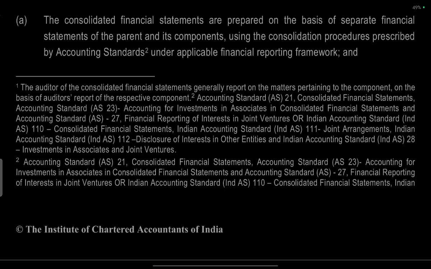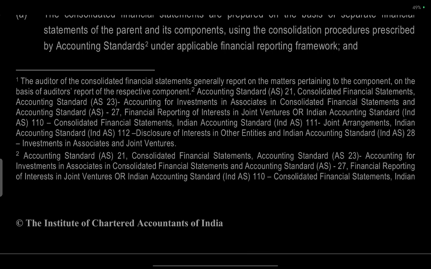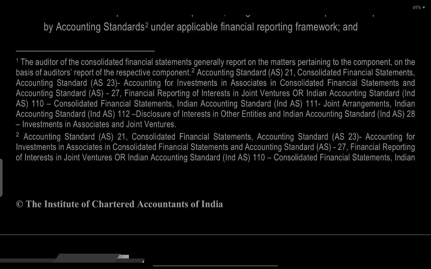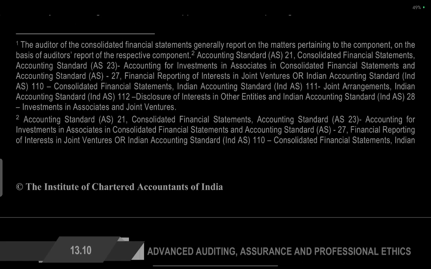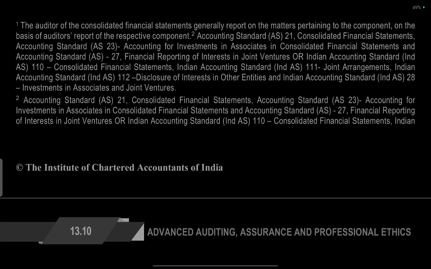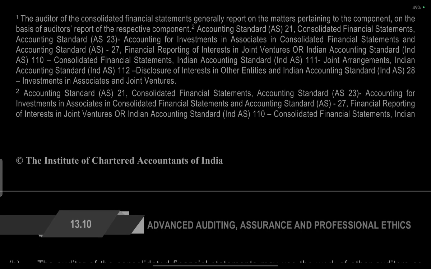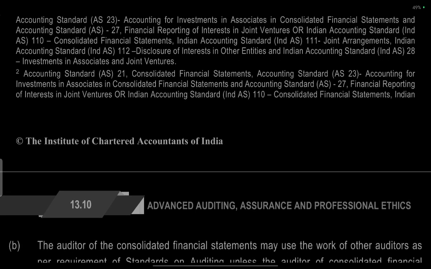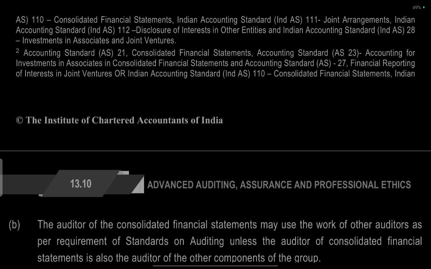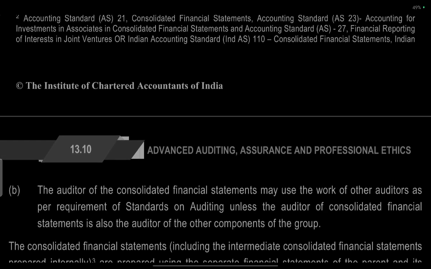Accounting Standard 21 Consolidated Financial Statements, and Accounting Standard 27 Financial Reporting of Interests in Joint Ventures. Indian Accounting Standard 110 Consolidated Financial Statements, Indian Accounting Standard 111 Joint Arrangements, Indian Accounting Standard 112 Disclosure of Interests in Other Entities, and Indian Accounting Standard 28 Investments in Associates and Joint Ventures. Accounting Standard 23 Accounting for Investments in Associates in Consolidated Financial Statements.